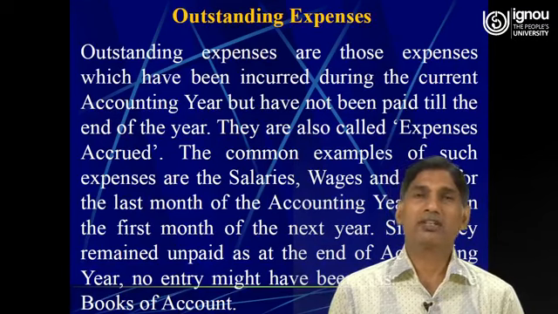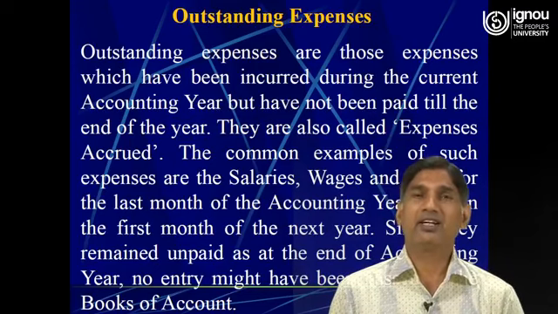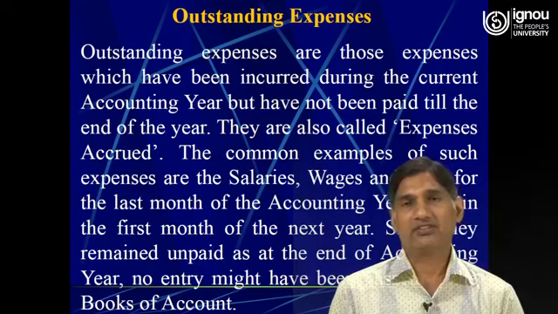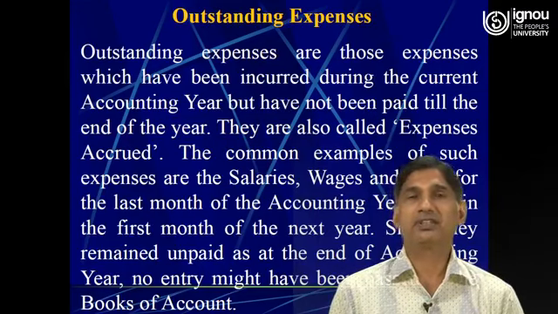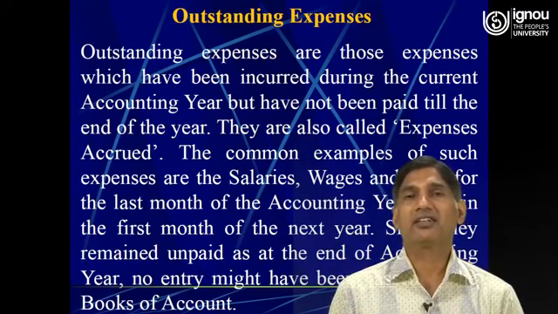Say for example, if the financial year starts from 1st of January and comes to an end on 31st of December of the same year, so the wages of December 2019 has been incurred but has not been paid yet.